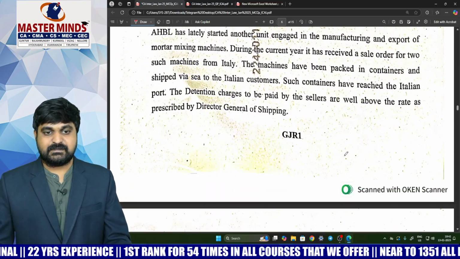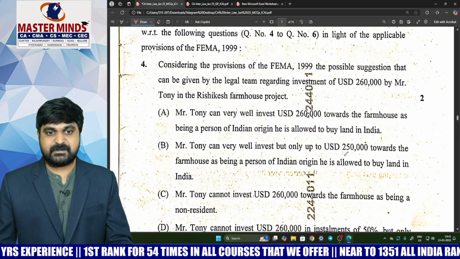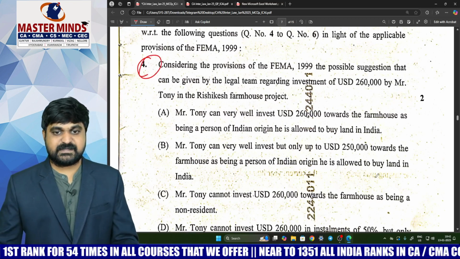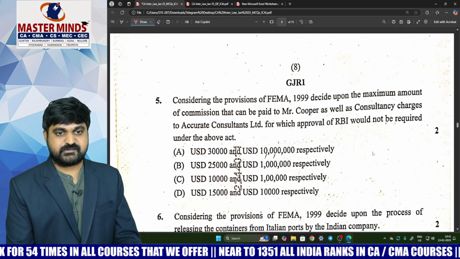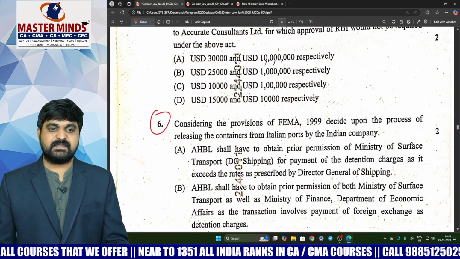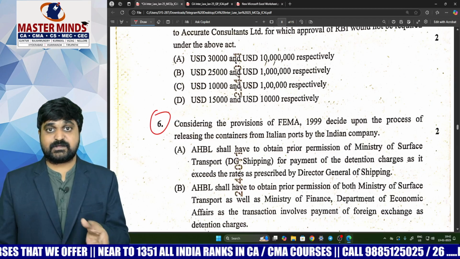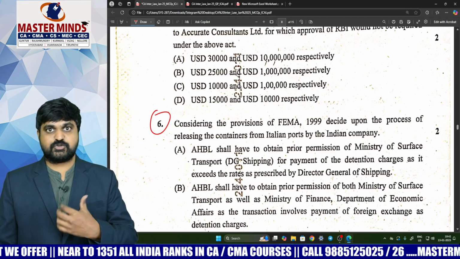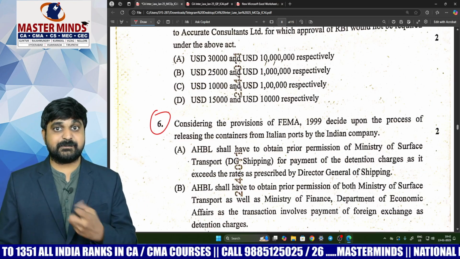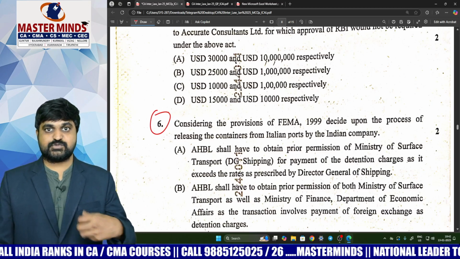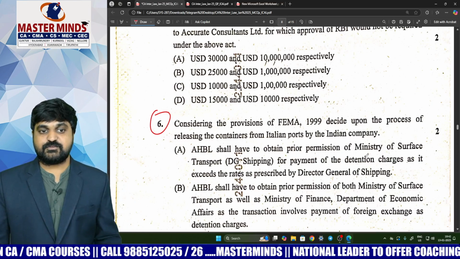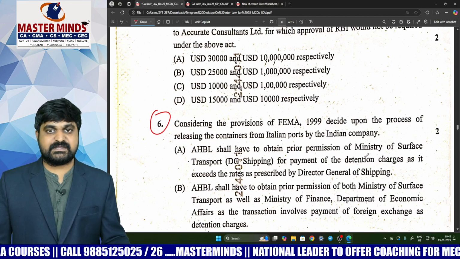Next one. The next 3 questions are from the Foreign Exchange Management Act. This is the Foreign Exchange Management Act. This is also the Foreign Exchange Management Act. And this is also the Foreign Exchange Management Act. All the 3 questions are covered from current account transactions. We need to be aware about current account transactions which are prohibited, which require Central Government approval, which require RBI approval. In case of RBI approval also, for individuals, some transactions are given. For non-individuals also, some transactions are given. If we are thorough with that concept, we can easily answer all the 3 questions.